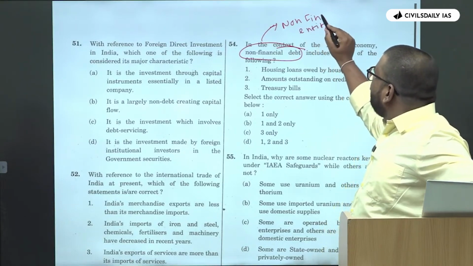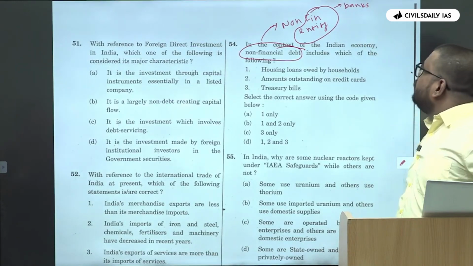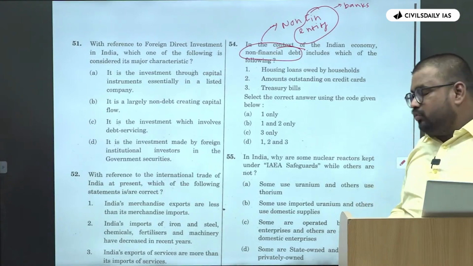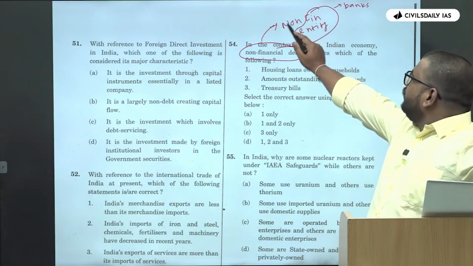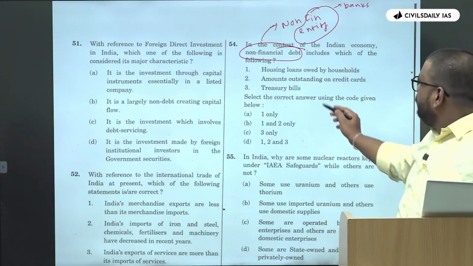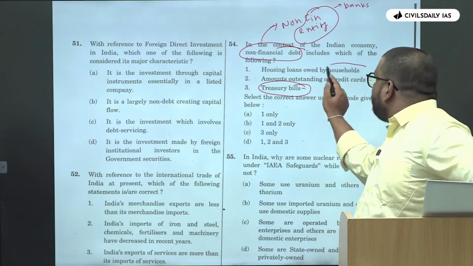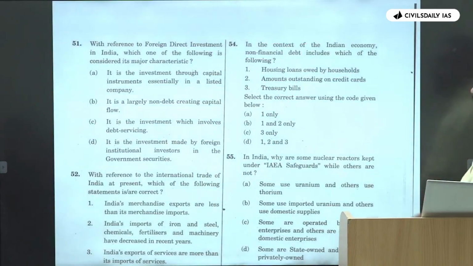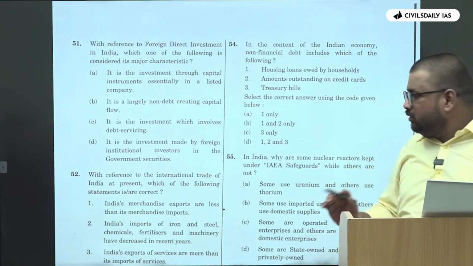Okay, who are the financial entities? So financial entities are banks, no? So or आपके cooperative banks, ठीक है, microfinance institutions, those. So, any entity other than the financial entity, if they have created that debt, it is called as the non-financial debt. So this is treasury bills are created by government, and these two are created by households. So these are the example of non-financial debt. Again, no logic is applicable. You simply go with one of these two. Like fine, you get it wrong.